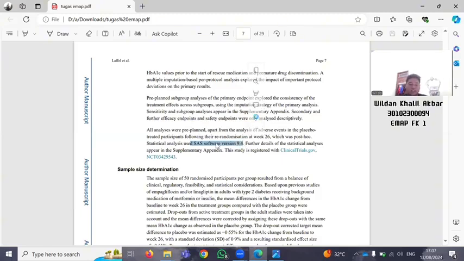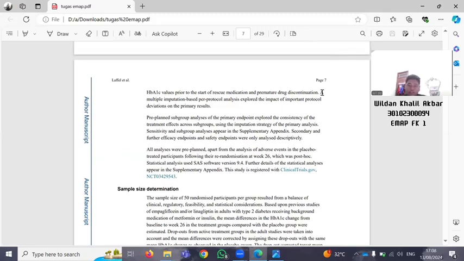This is 8A. I can't find 8B in this journal. Next to number 9. This is number 9.